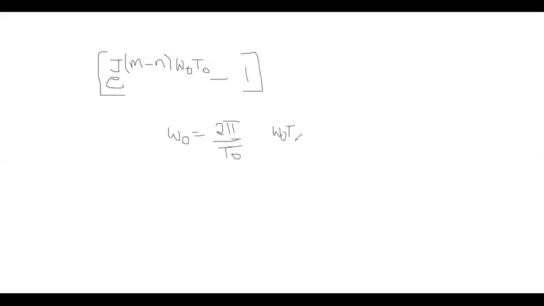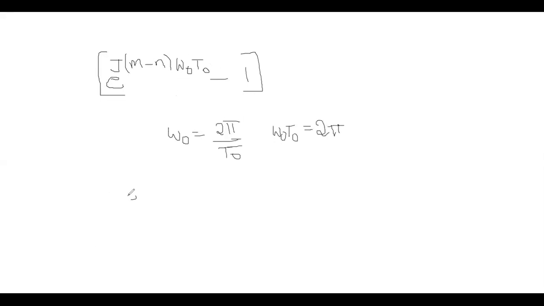What is the multiplication factor here? j m minus n omega naught T naught, minus 1 is the total function. Given the interval, omega naught is equal to 2 pi by T naught, or T naught is equal to 2 pi by omega naught. So omega naught T naught is equal to 2 pi.